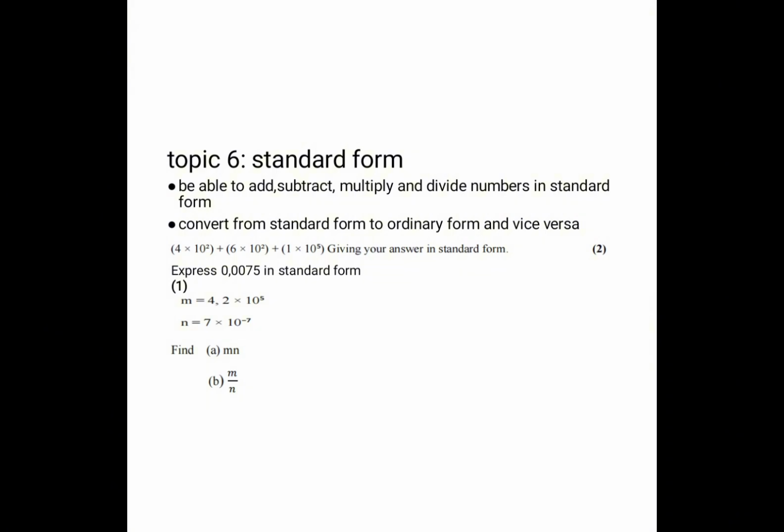That is the same procedure you are going to do when you are dividing. The numbers that are not raised to the power of 10 are going to be divided on their own. And then those raised to the power of 10, you apply the division law of indices. You subtract the powers and then multiply. So make sure that you are perfect in standard form.